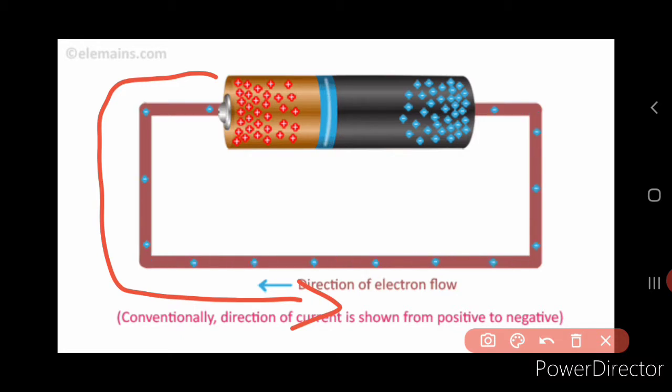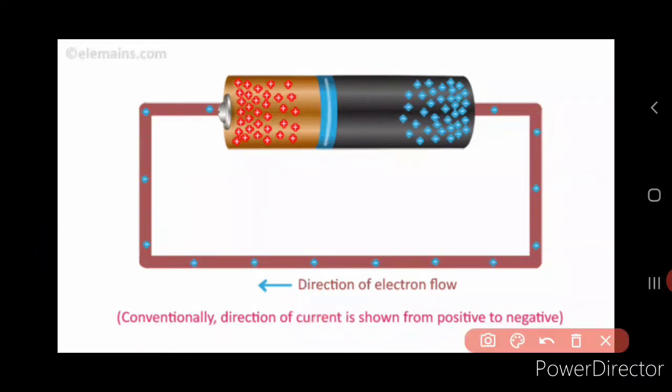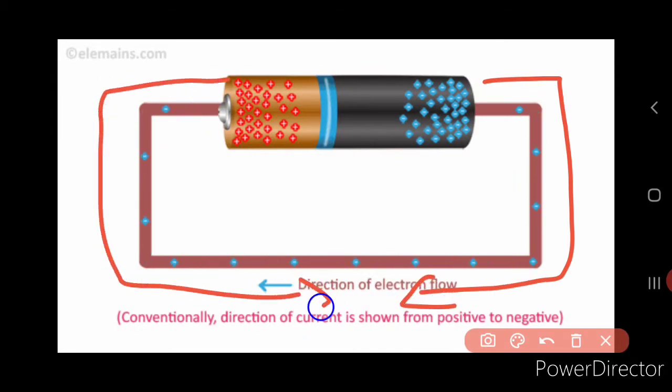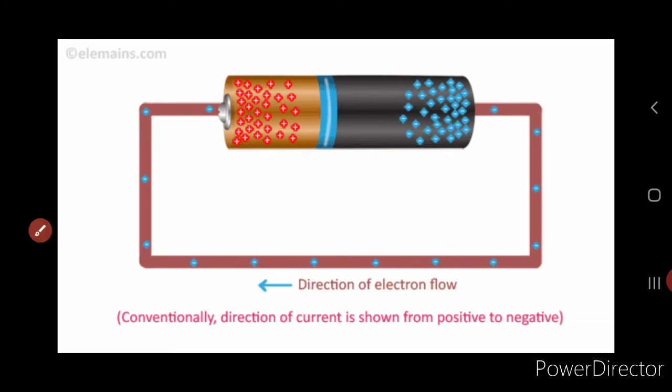So the electrons flow from the negative terminal to the positive terminal, and the current flows from the positive terminal to the negative terminal, and this is called the conventional current. So the direction of the current is opposite to that of the direction of the electron flow.